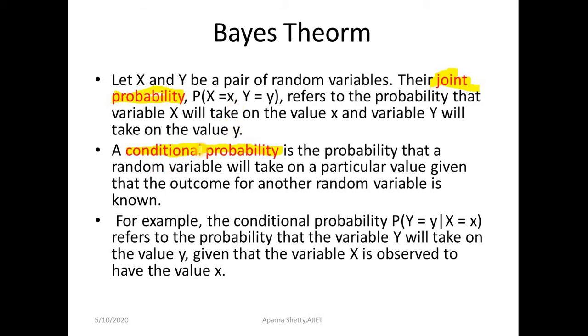A conditional probability is the probability that a random variable will take on a particular value given that the outcome for another random variable is known.